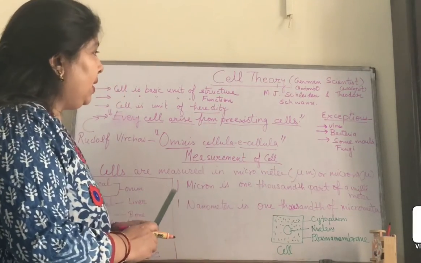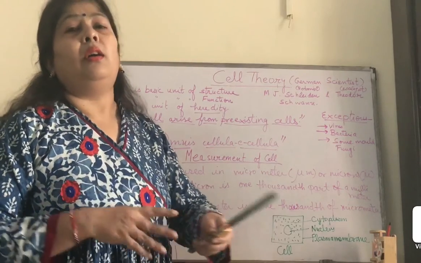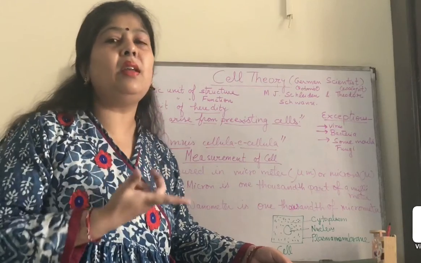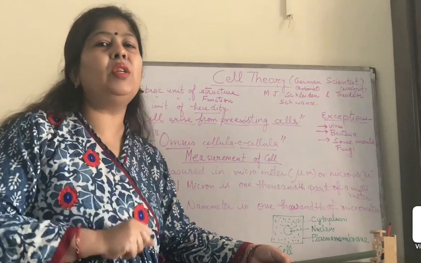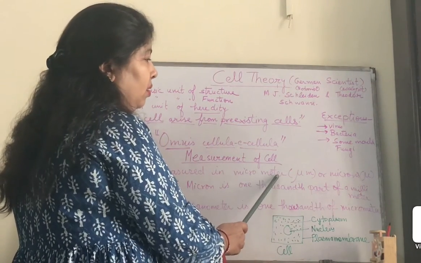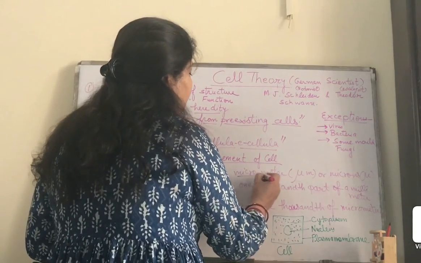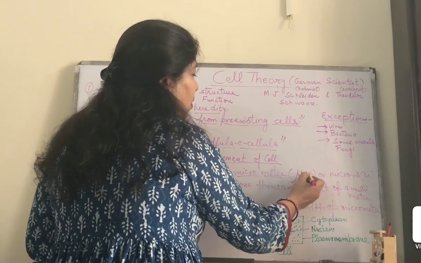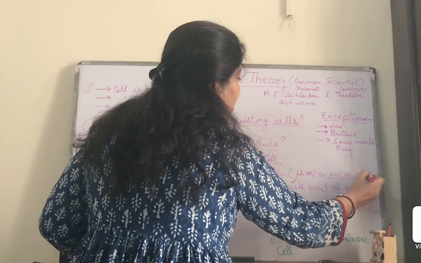Now we will understand how the cell is measured. We measure distance in kilometer, meter, centimeter, millimeter. Similarly, we can measure the size of the cell in the unit called micrometer or micron. Two units are there. Micrometer is represented by the symbol μm, and the micron is represented by the symbol μ.